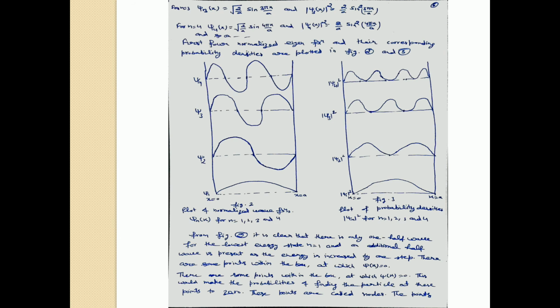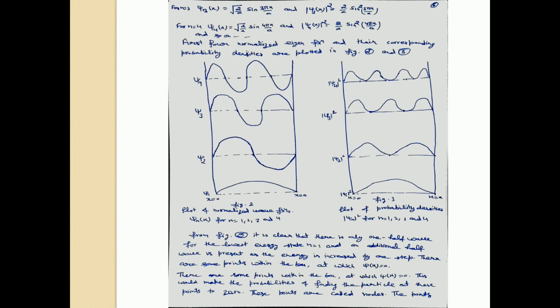You can calculate the wave function and probability density for different states, and you can plot the probability density and wave function for different states. Here we have plotted the probability and wave function for the first 4 states, for n equal to 1, 2, 3 and up to n.